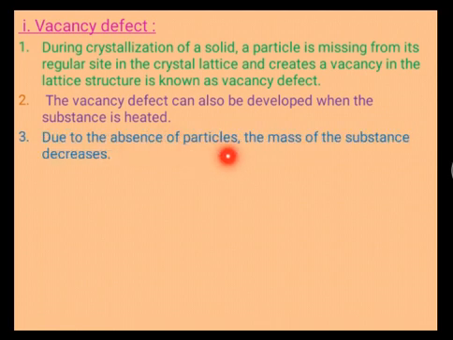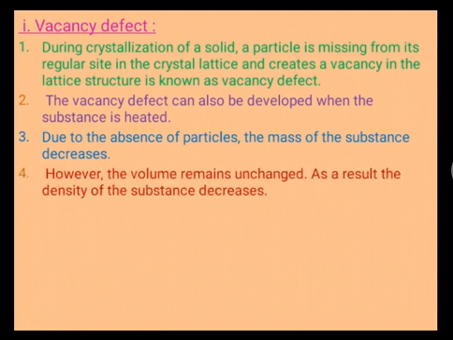Due to the absence of the particles, the mass of the substance decreases. These constituent particles may be atoms, molecules, cations, anions, etc. If some constituent particles are missing or absent in the crystal lattice, then the mass of the substance decreases, and due to this the density also decreases. The density of the substance decreases, but the volume of the crystal remains unchanged.